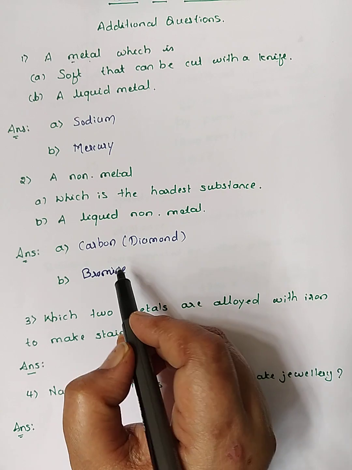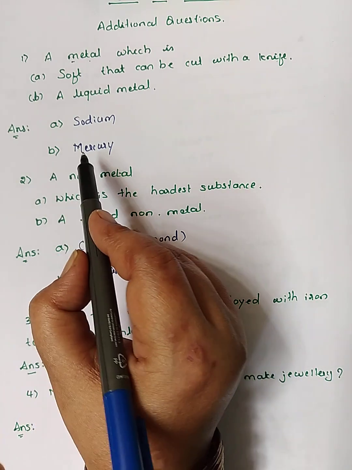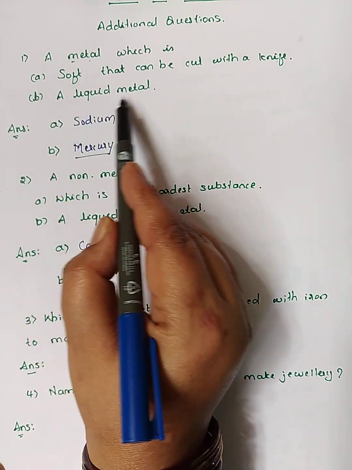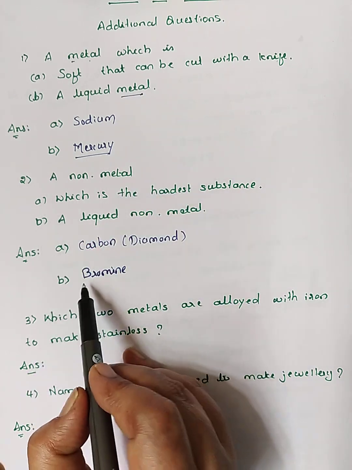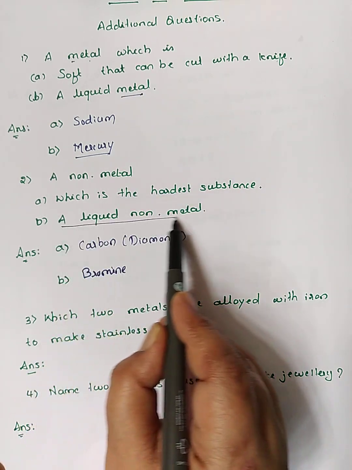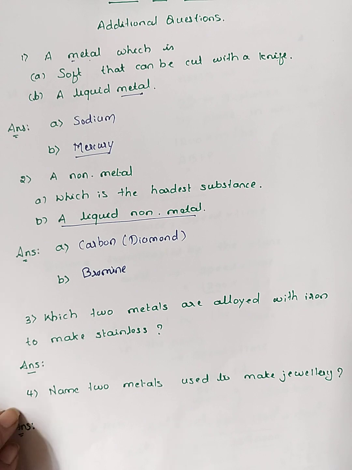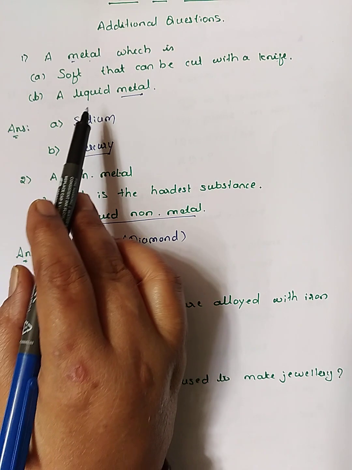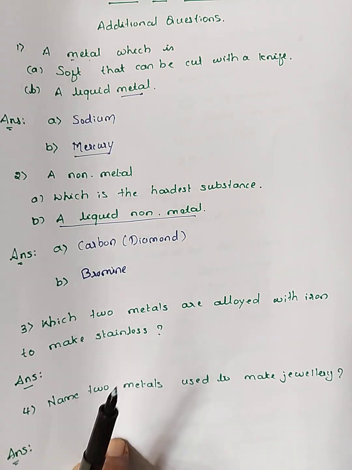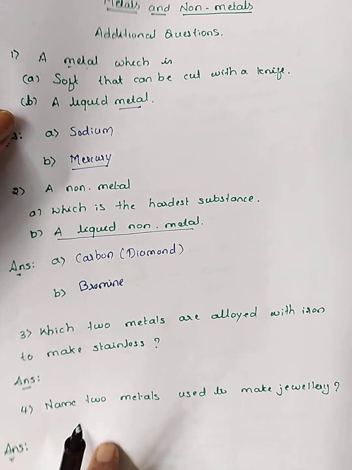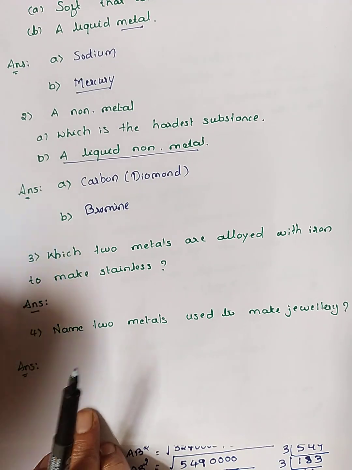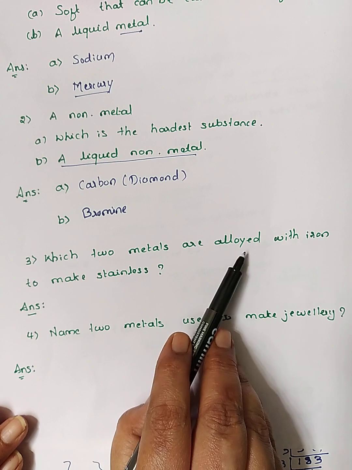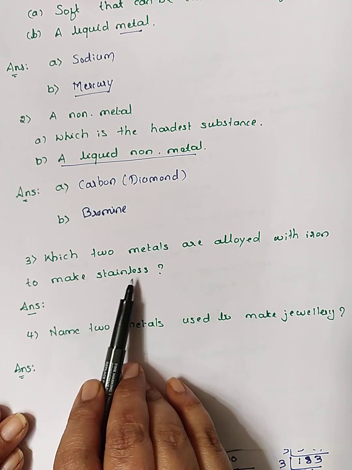Don't get confused with bromine and mercury. Mercury is a liquid metal and bromine is a liquid non-metal. So it is confusing. One is a metallic liquid and another one is a non-metallic liquid. And the third question is important. Which two metals are alloyed with iron to make stainless steel?